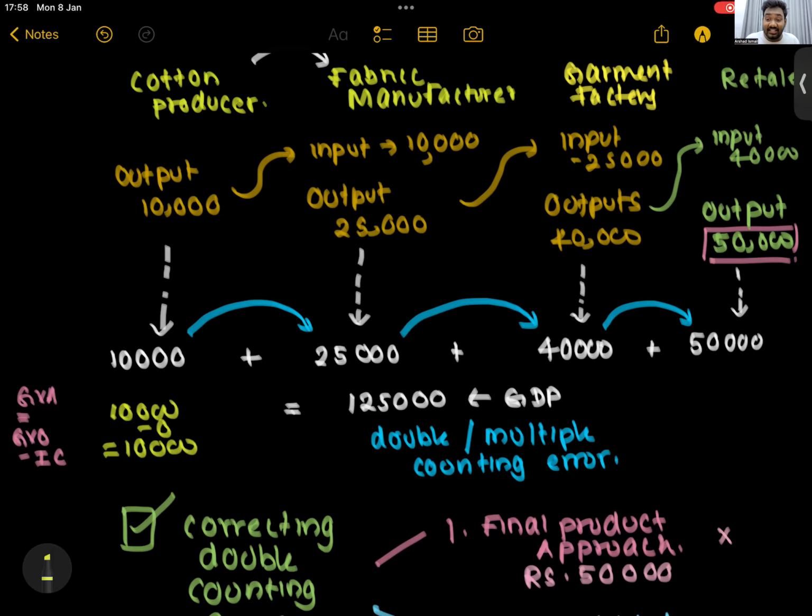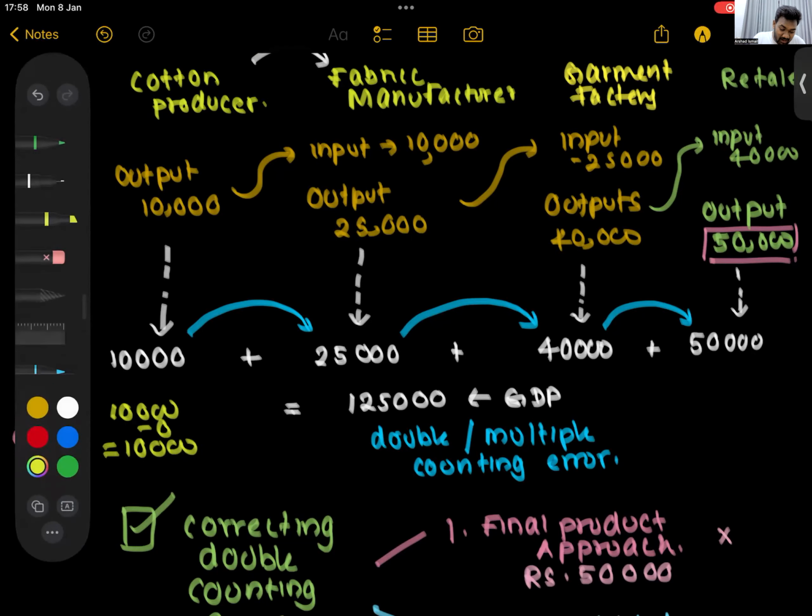How much is the fabric guy's value addition? He produces an output of 25,000, but to produce that he bought inputs of 10,000. So his value addition is 25,000 minus 10,000, which is 15,000.